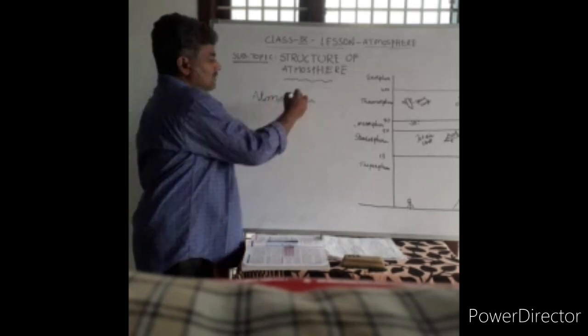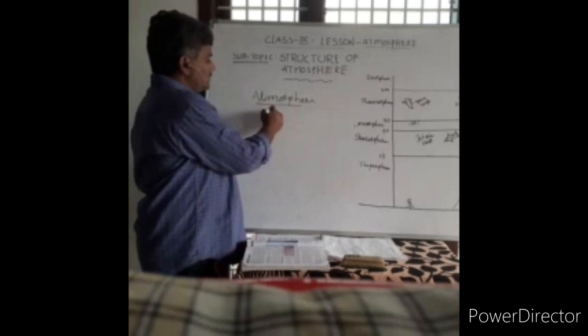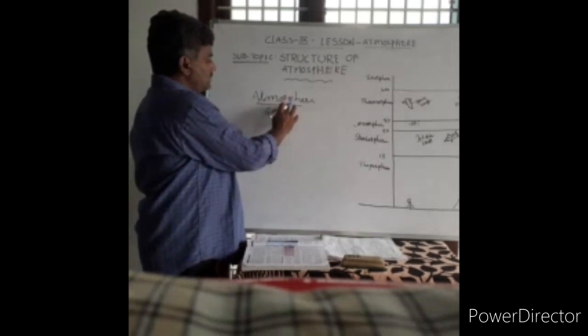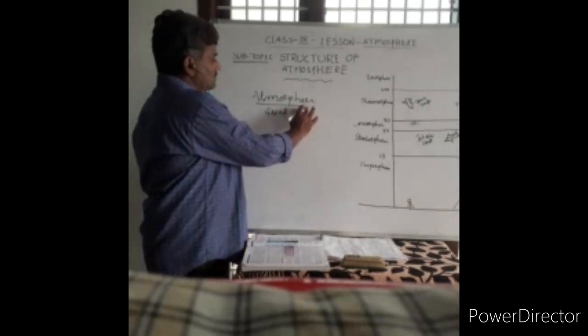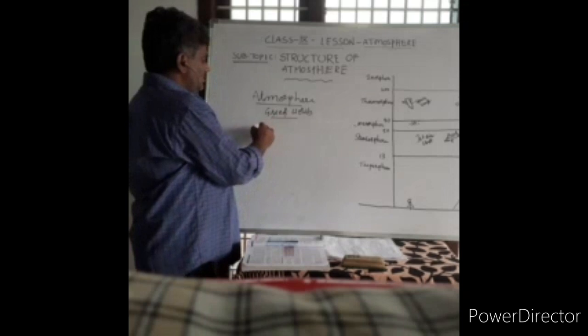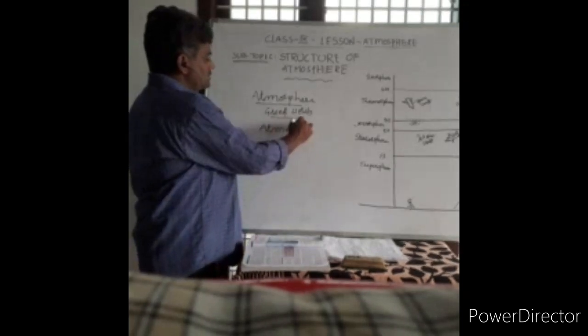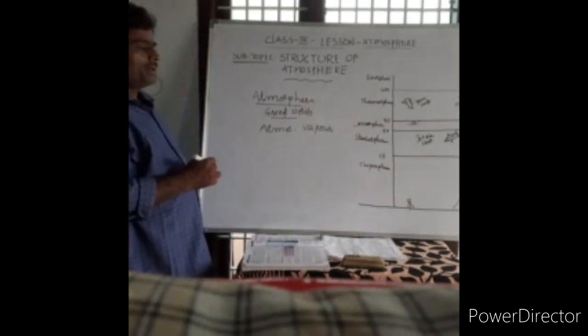Atmosphere. The word is derived from Greek words. The first one is atmos, which means vapor.